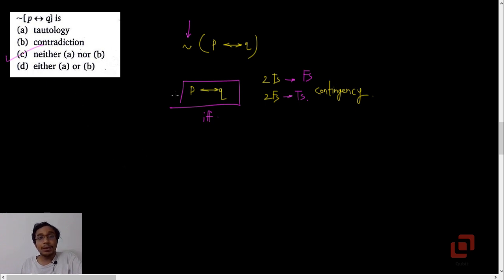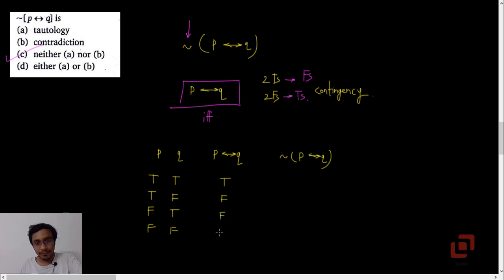Okay. Now, why is this helpful? You can also solve the same problem by constructing the truth tables. But this is going to take time. Right, you will first write down the atomic or simple propositions columns, then you will go for P if and only if Q, and after that you will construct this. Okay, so this will take some time.